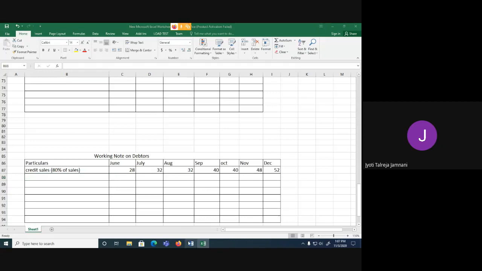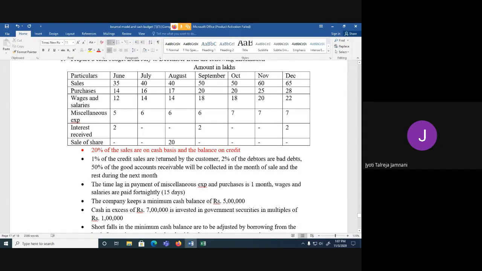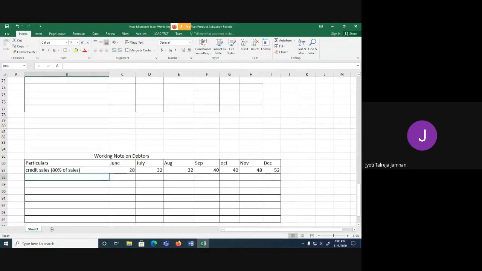Now let's see next what they're telling. 1% of the credit sales are returned by the customers. What do you mean by returned by the customers? When you get goods back, we call it what? Sales return. Correct? So 1% of the goods are returned back. So what should I do of sales return? Should I deduct it from credit sales or should I add it to credit sales? Remember trading account, what we used to do?